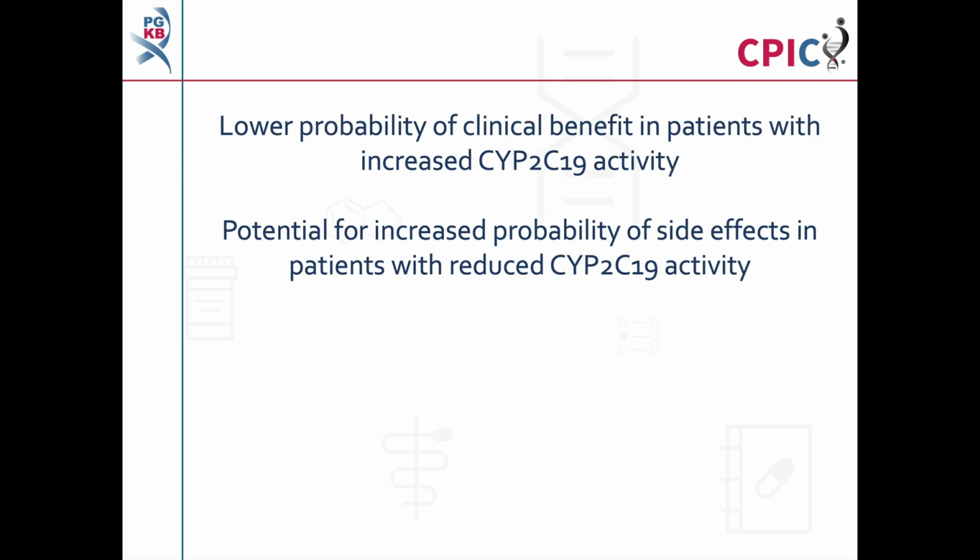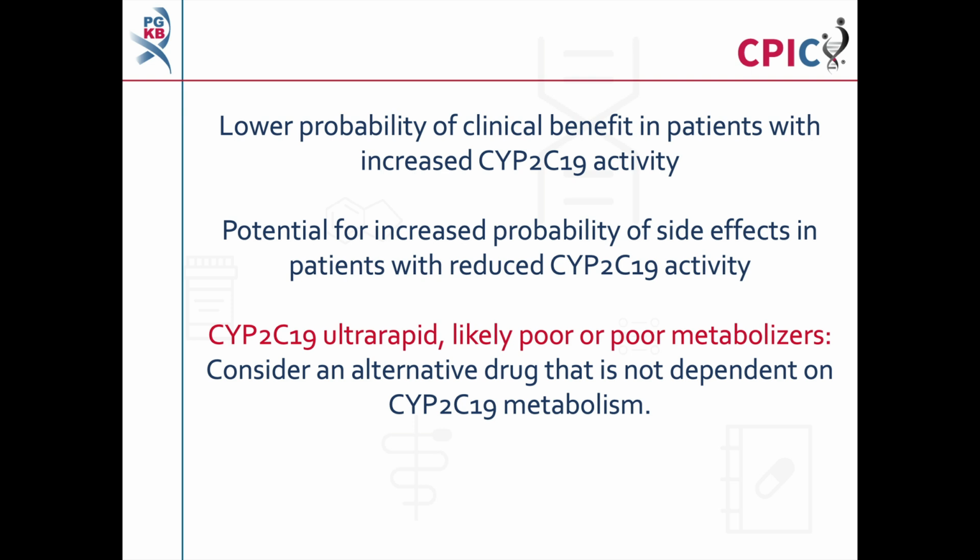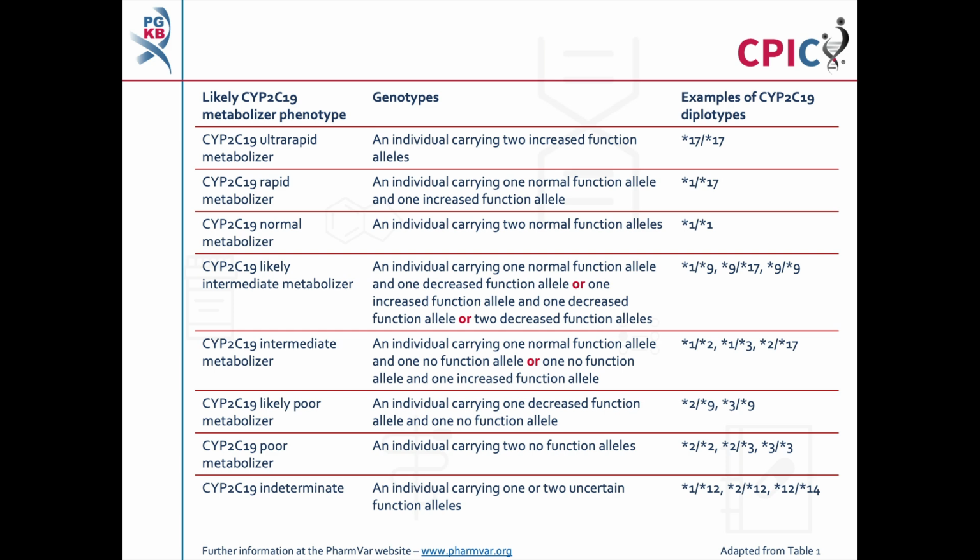Patients with increased CYP2C19 activity are less likely to experience a clinical benefit from citalopram or escitalopram, while patients with decreased CYP2C19 activity may be more likely to experience side effects. Because of this, the guideline recommends that an alternative drug be considered for patients who are CYP2C19 ultra-rapid, likely poor, or poor metabolizers. There are currently 39 defined alleles of CYP2C19 known as star alleles.